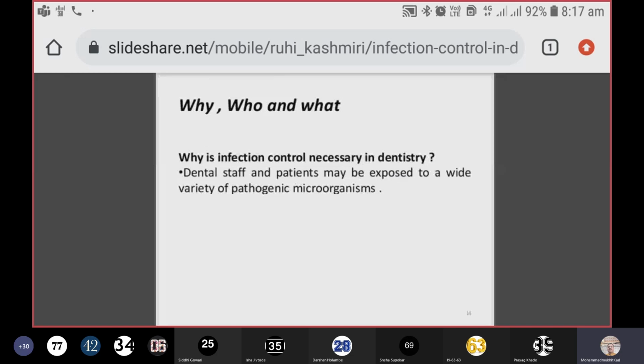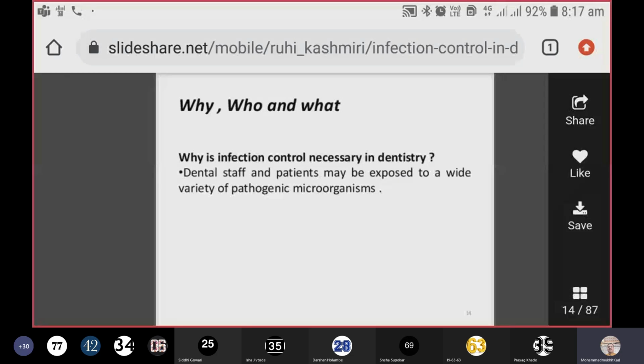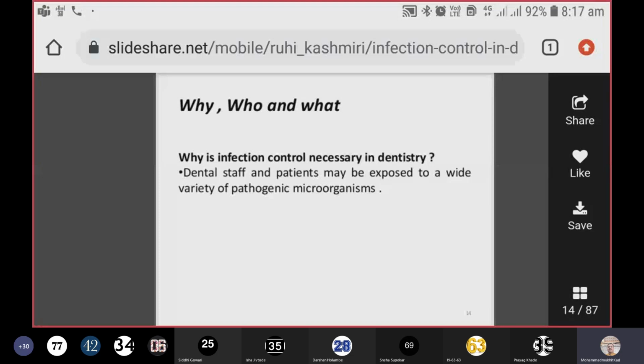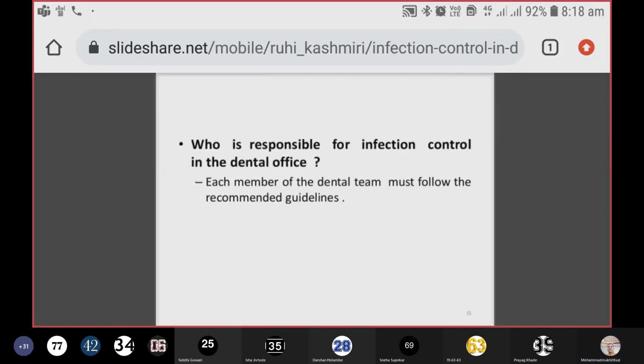Why, who, and what? These are the three questions in infection control in dentistry. Why is infection control necessary in dentistry? Dental staff and patients may be exposed to a wide variety of pathogenic microorganisms. That is why we have to have infection control practices in place, so that the people working in the dental setup, including patients as well as staff, do not get any infection. This is why we have to implement infection control practices.